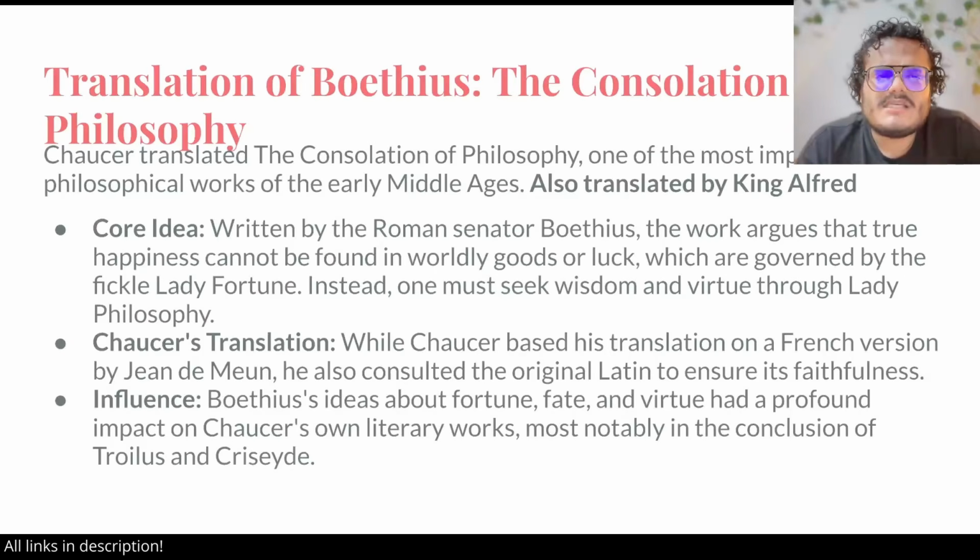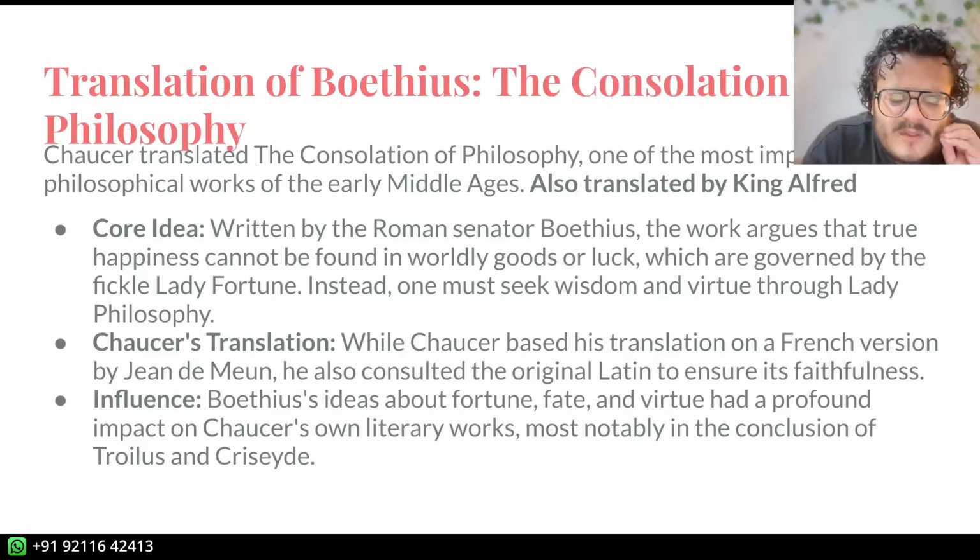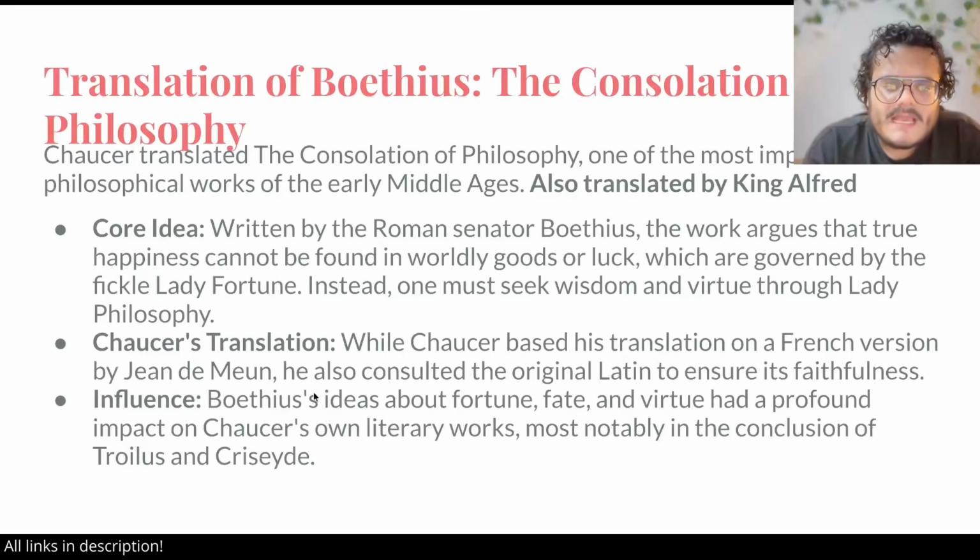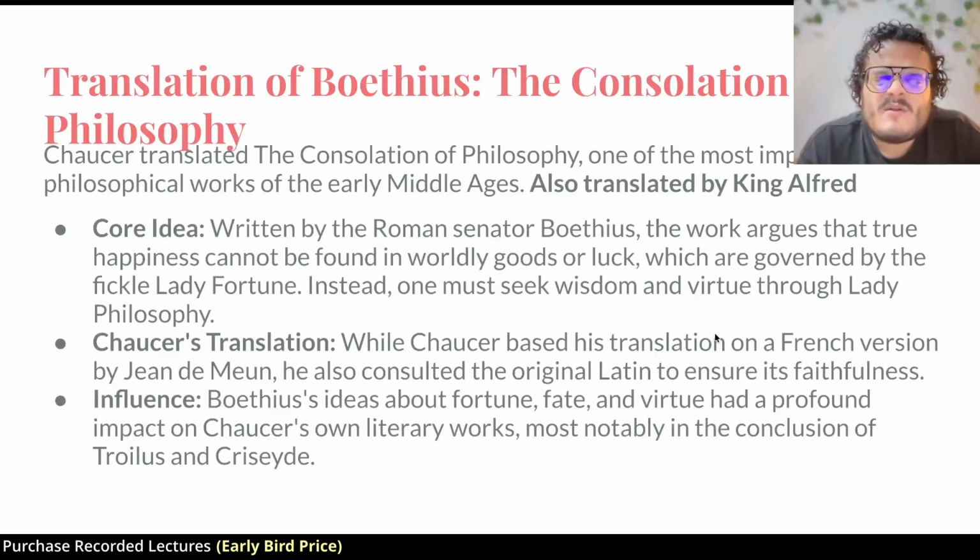Now moving on to his translation of Boethius, this slide looks kind of ugly, but that's fine. He translated Boethius's The Consolation of Philosophy, again a very important philosophical work. It was also translated by King Alfred into Old English. Again, King Alfred's translation was not very loyal. Essentially, he made a lot of changes. We see that Chaucer has made very few changes, and his translation is based on the French version by Jean de Meaux. Jean de Meaux is also the person who completed the Romance of the Rose. And he consulted the original Latin text of The Consolation of Philosophy to ensure its faithfulness, to make sure that what I am writing is actually in the book and I'm not misrepresenting it.